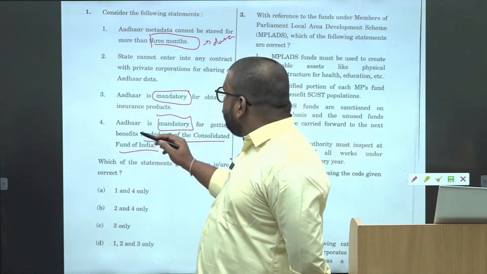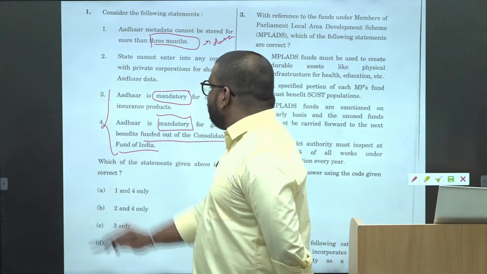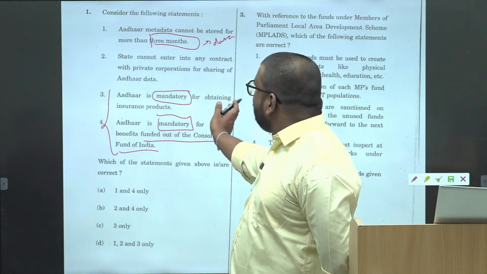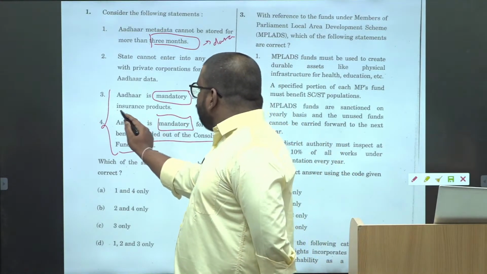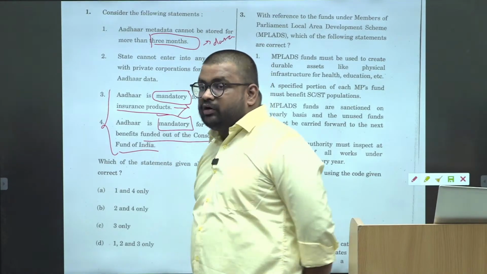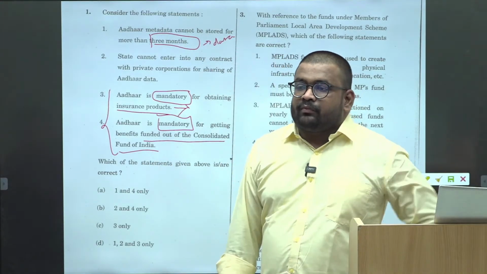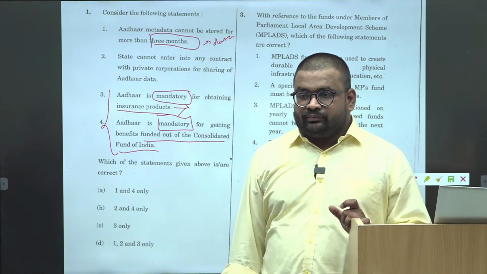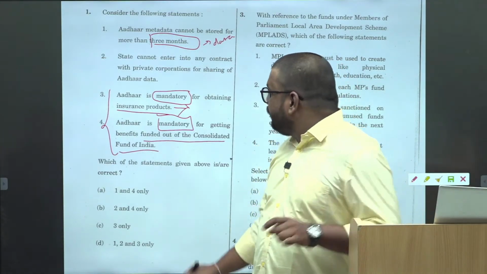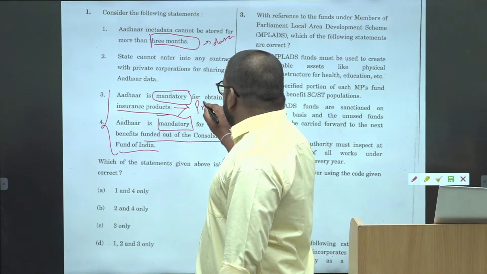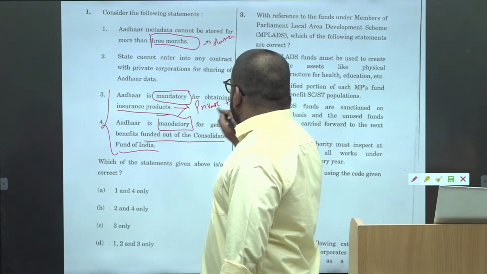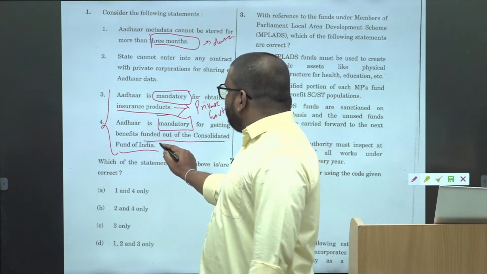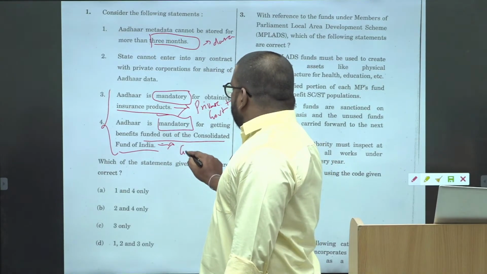Now what we will do, if you compare these 2 statements, in the first statement they are saying that Aadhaar is mandatory for obtaining insurance products. So insurance products are offered by whether government companies or private companies. Yes, both, right? So it is private plus government. And the benefits out of Consolidated Fund of India are only with respect to the government.